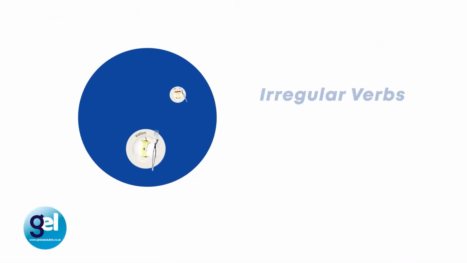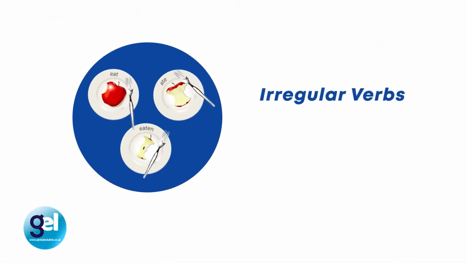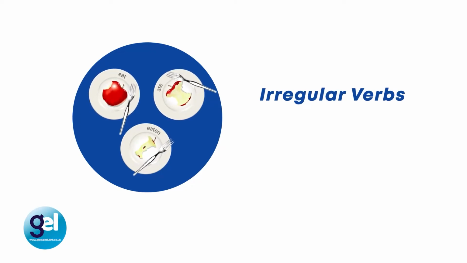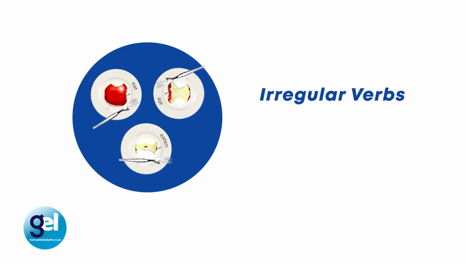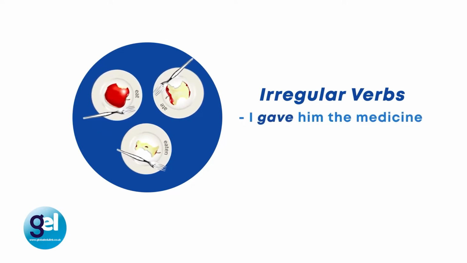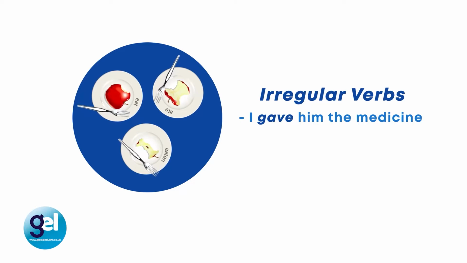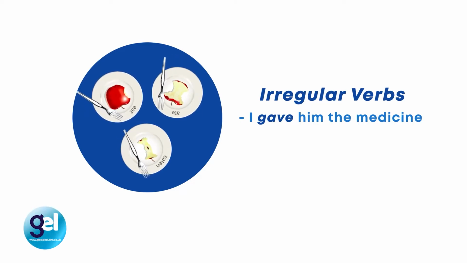Now on irregular verbs. So what is an irregular verb? Well, they're verbs that don't follow a pattern. So there's no adding D or ED at the end of the word. So let's have a look at an example. I gave him the medicine. The verb is give, and we've changed it to gave.